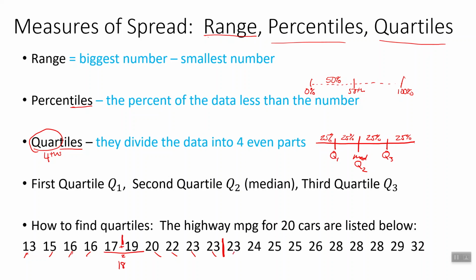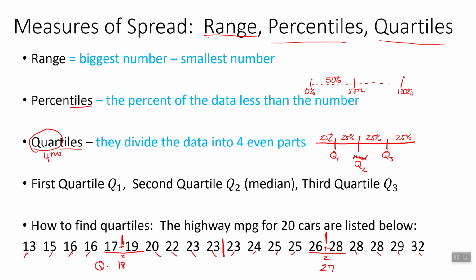All right, we're going to do the same thing at the top. So we check off two at a time, lowest and highest, highest and lowest. And it looks like we're left with these two here. So our median is going to be right between those. We add them up, divide by 2, and we get 27.